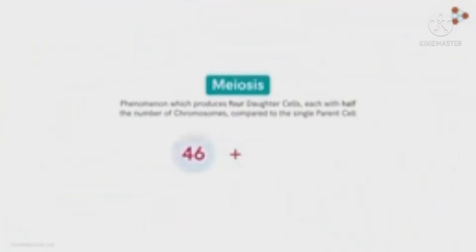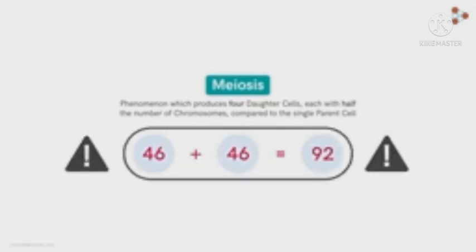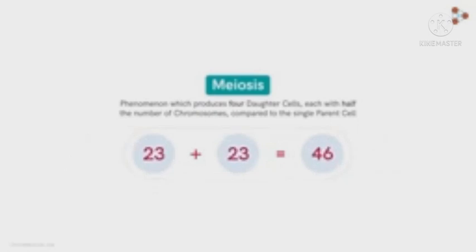So, if there are 2 human cells fusing to give us an embryo, then the newly fused cell will carry 46 plus 46, 92 chromosomes. This is simply not possible in nature. So in order to maintain the chromosome number of species, it is necessary that the 2 fusing cells contain half, that is, 23 chromosomes in number.